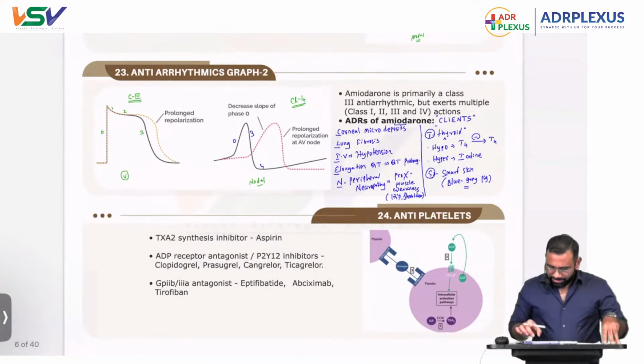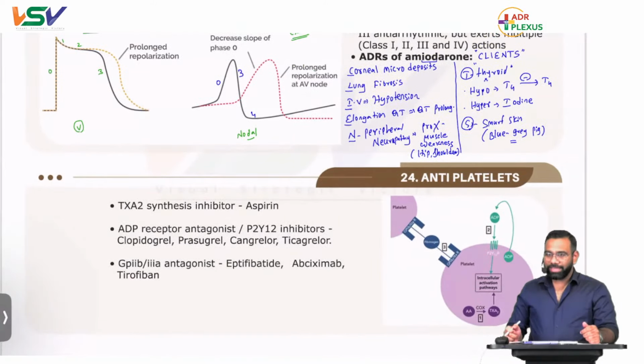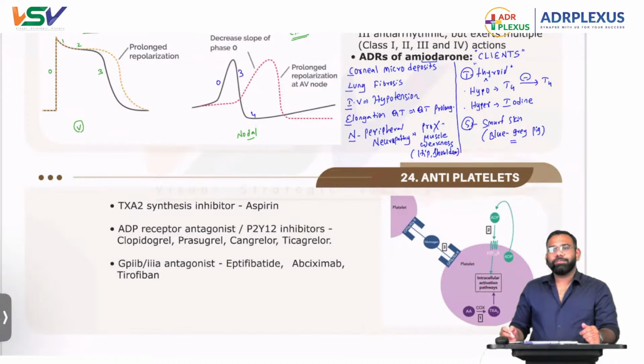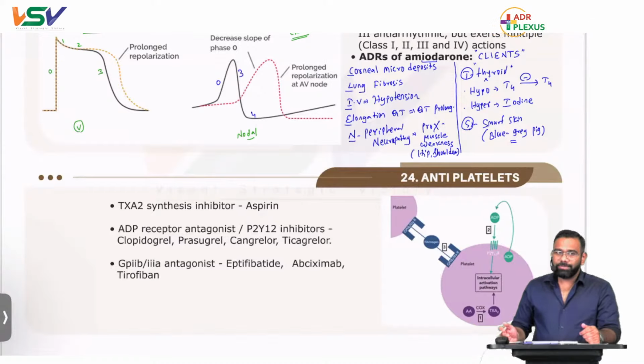We'll start with antiplatelets. Again, a very, very high yielding topic for INICET, especially for INICET. Chances are very high. Again, he may ask image based things.